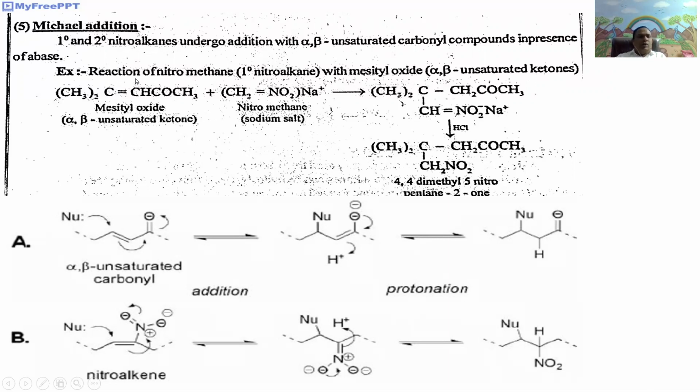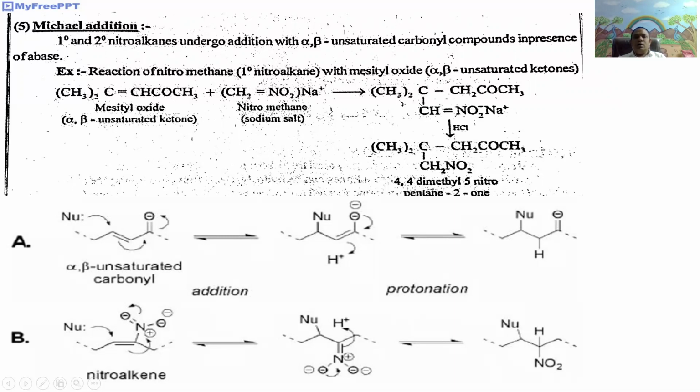Here is an example: reaction of nitromethane, a primary nitroalkane, with mesityl oxide, an alpha beta unsaturated ketone. Mesityl oxide, (CH3)2C=CH-C(=O)-CH3, can also be called an alpha beta unsaturated ketone. It undergoes addition with the sodium salt of the primary nitroalkane, CH2=NO2-Na+, that is nitromethane sodium salt.